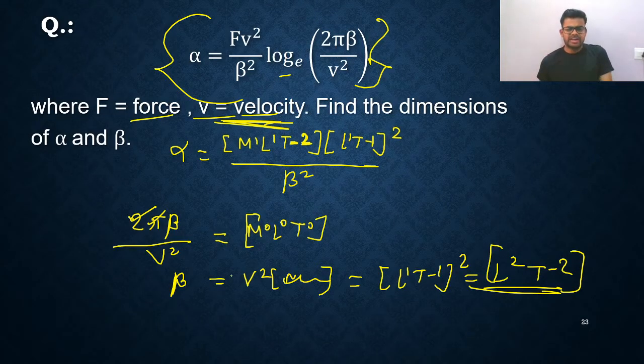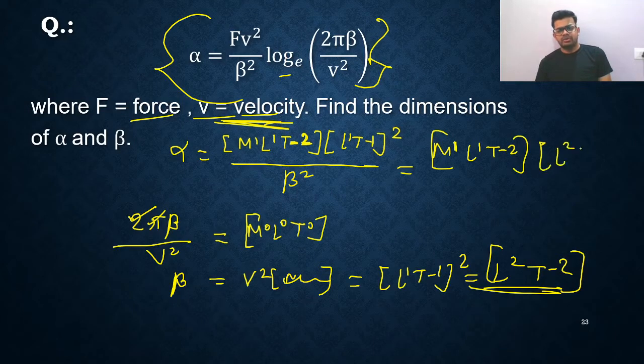So now let us find the dimensional formula of alpha. How will you find it? Here you can write m1, this is l1 t raised to minus 2, and here you are getting l2 t raised to minus 2, divided by beta square.